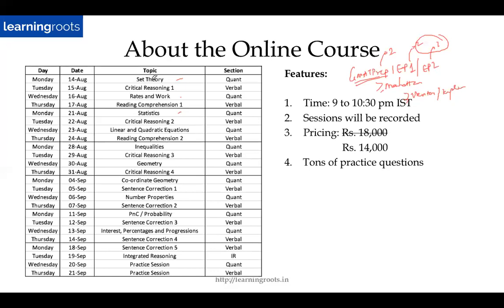GMAT Club tests are good for quant, but they are extremely tough. So I would recommend using them only if you want to target a 50 or a 51 in quant. If you're already at a 45 or a 46 in quant and you want to target a 50 or a 51, use the GMAT Club tests. Otherwise, I really wouldn't recommend them. If you are below 30 or below 40, don't use the GMAT Club tests. It will demoralize you, as they are extremely tough. In case you are at 46 or 47, then probably use them. I think that will be better.